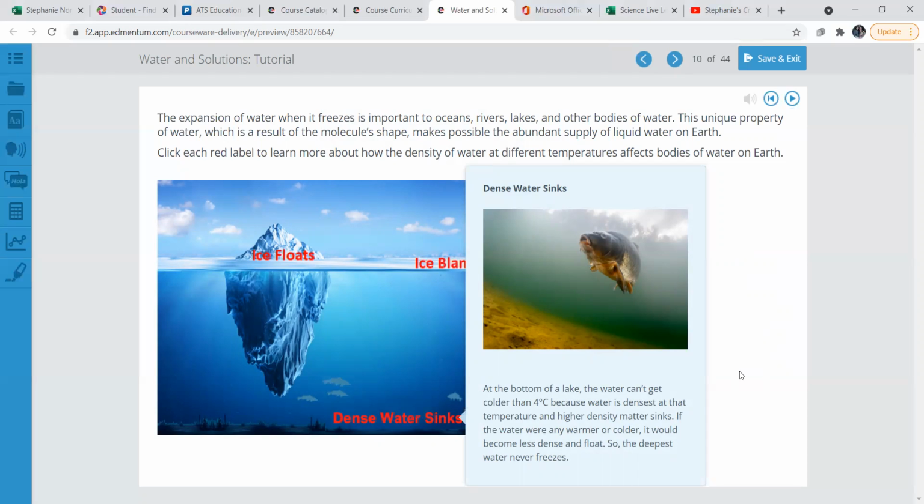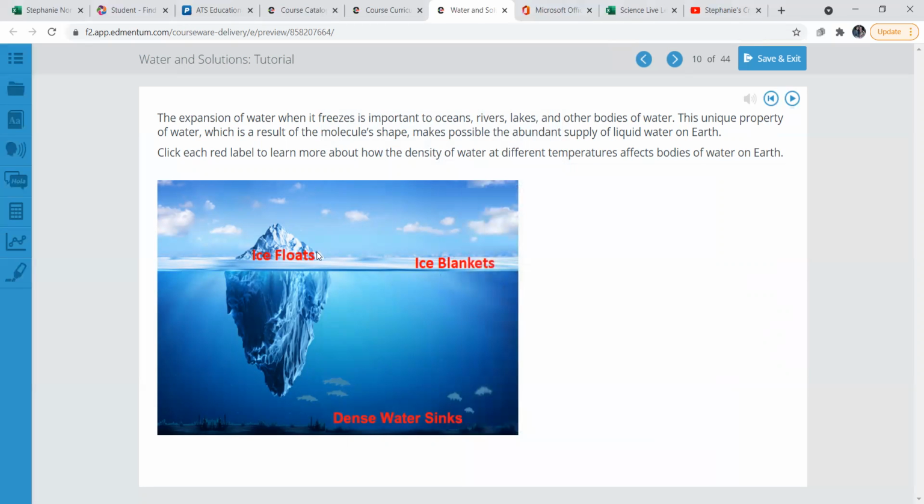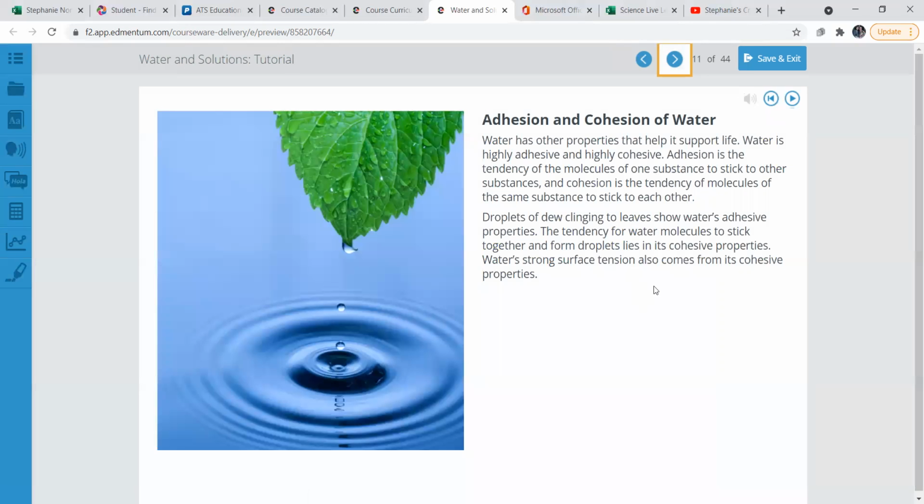Think of the bottom of a lake. I don't know if you've ever been to Lake Superior way up north, kind of the same concept because the water is super cold, but it's not freezing at the bottom because, well, it's at its densest there. Pretty interesting about water. This doesn't apply to other things, just a unique property of water, which makes water very interesting.